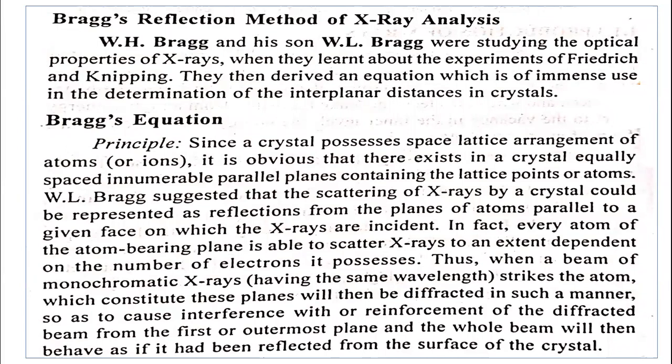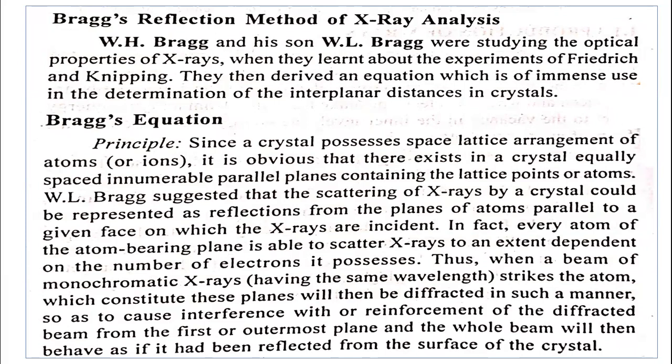So let us see how the Bragg's equation can be derived here. Every atom of the atom-bearing plane is able to scatter X-rays to an extent dependent on the number of electrons it possesses. What process takes place there? When the X-rays are incident onto the crystal surface, the scattering process takes place. X-rays get scattered.